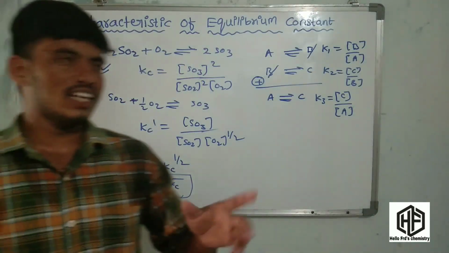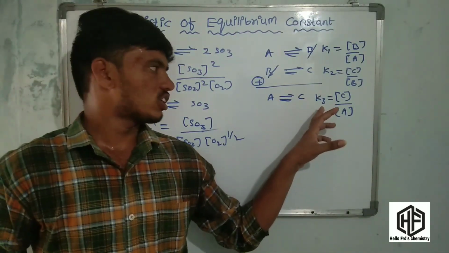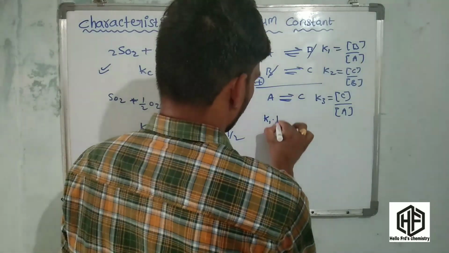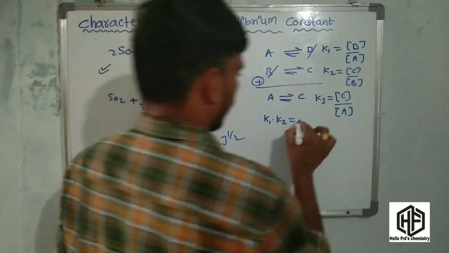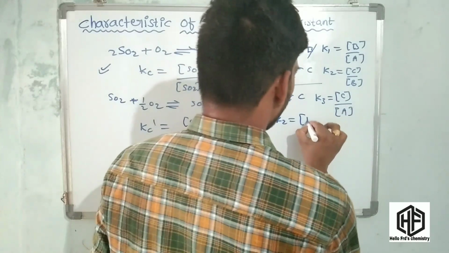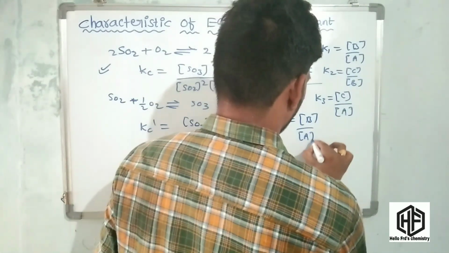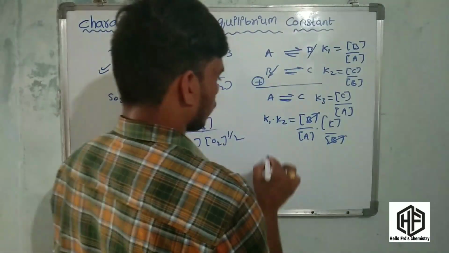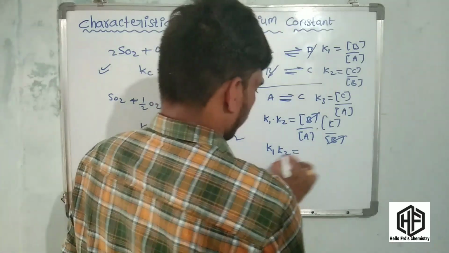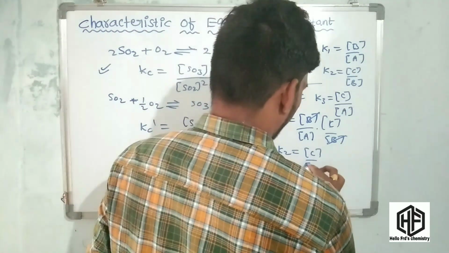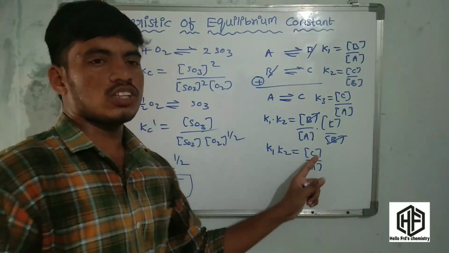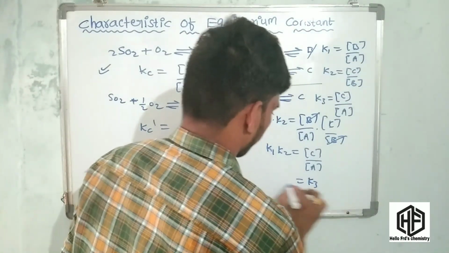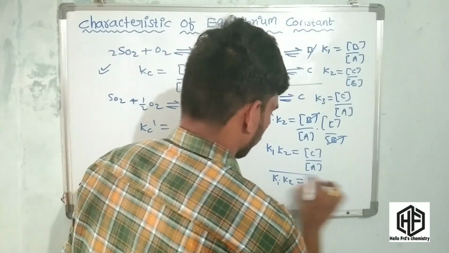Now consider any reaction. What is the equilibrium constant K3? Consider K1 into K2. K1 is the active mass of B by the active mass of A, and K2 is the active mass of C by the active mass of B. The active mass of B is cancelled. So K1 into K2 is equal to the active mass of C by the active mass of A, which is also called the equilibrium constant K3. K1 into K2 is equal to K3.